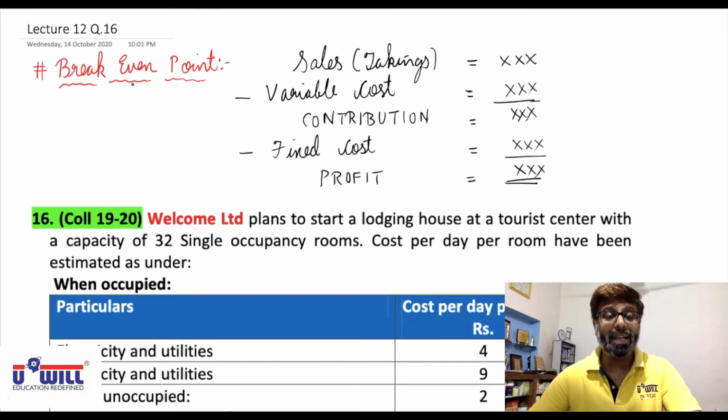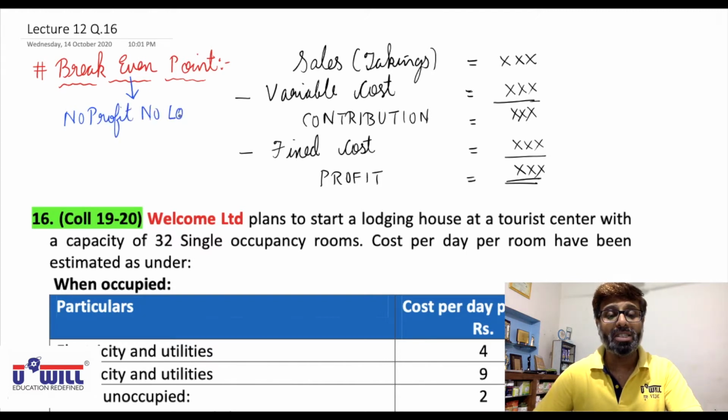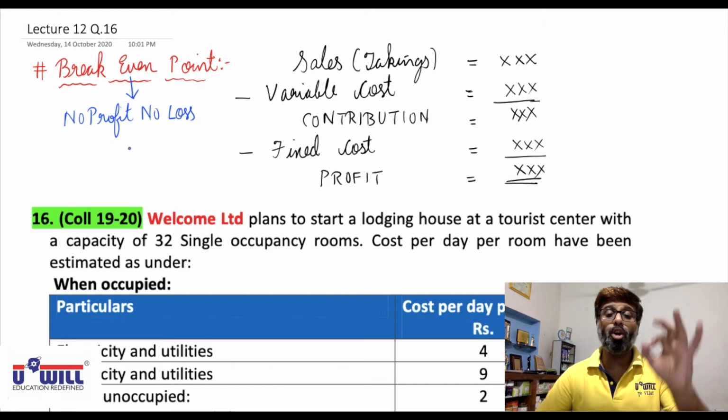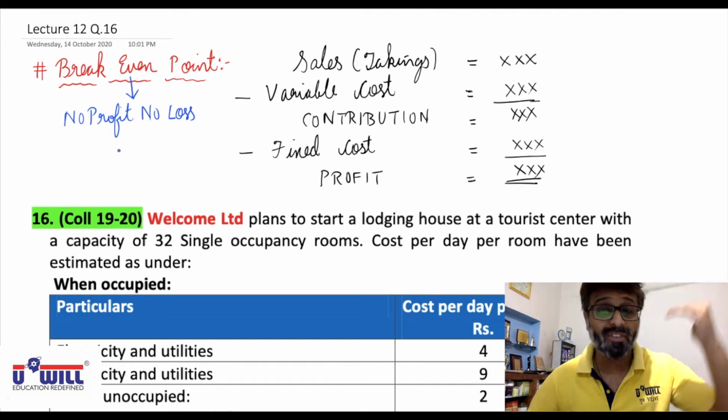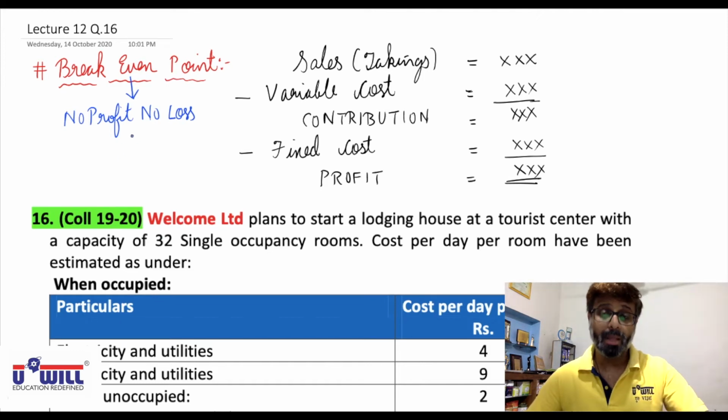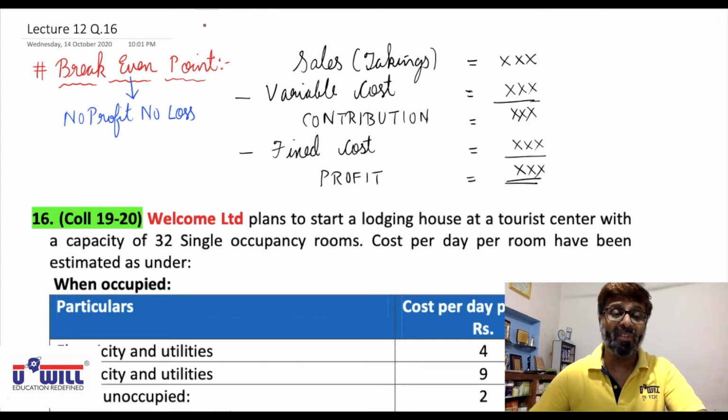Now what is break-even point? Break-even point is that situation where we have no profit, no loss. You can say zero profit. From that point onwards, you start earning profit. Below the break-even point, you are at a loss, and at break-even point, no profit, no loss.